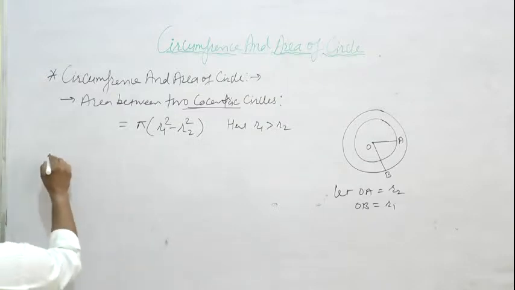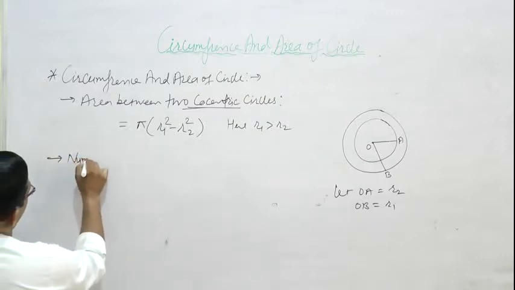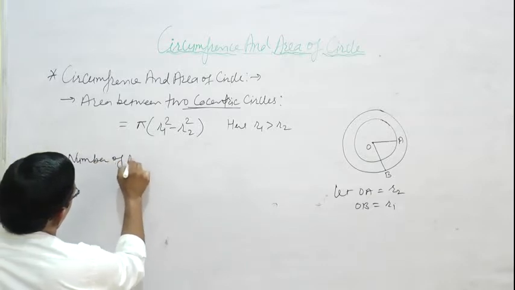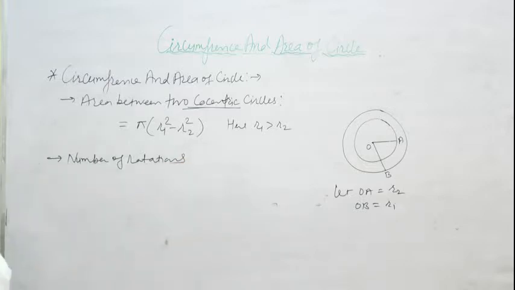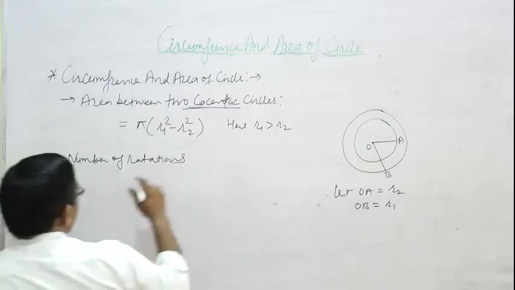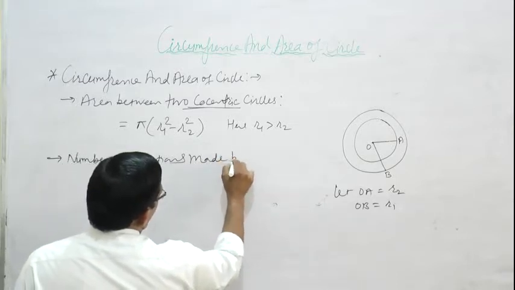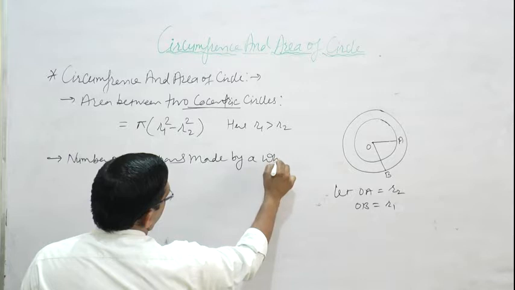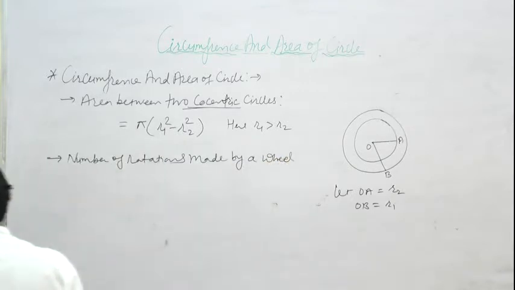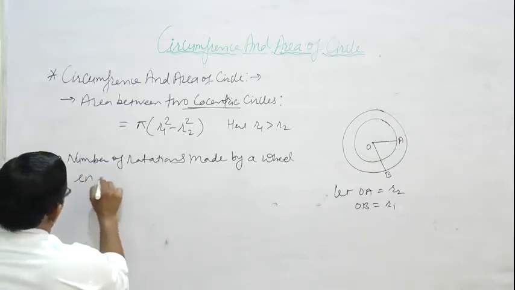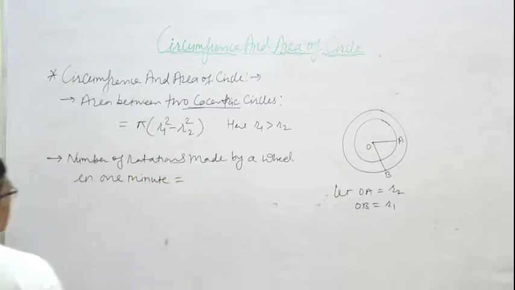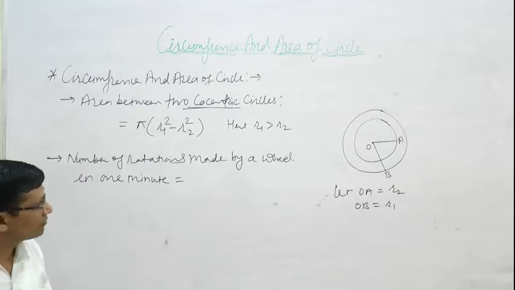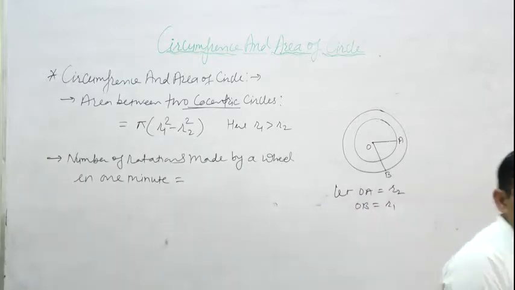Then, number of rotations. Number of rotations made by a wheel in 1 minute.